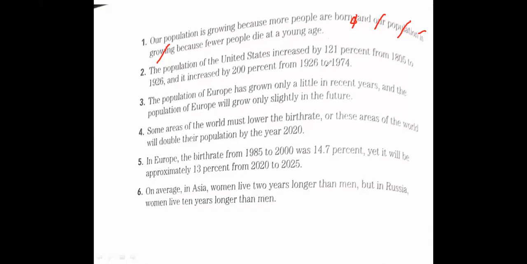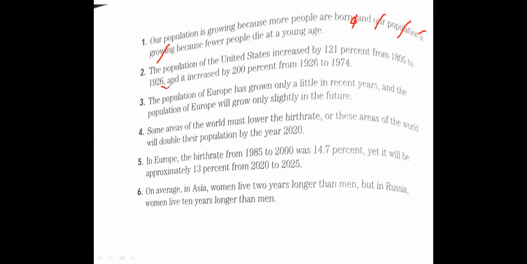The population of the United States increased by 121% from 1805 to 1926, and it increased by 200% from 1926 to 1974. So here we would like to remove the extra part. At first, we remove the comma.